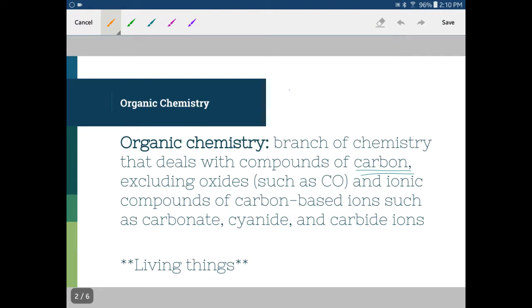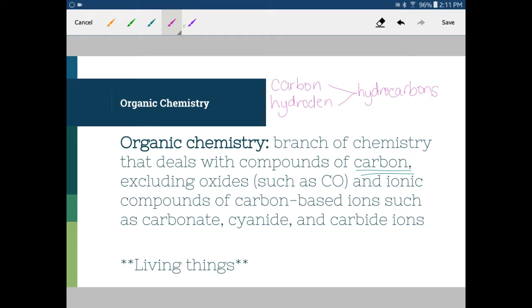We often have a molecule that's made of both carbon and hydrogen, primarily. Okay, so these are our two key components, and we call these things hydrocarbons. So generally we deal with these molecules called hydrocarbons.